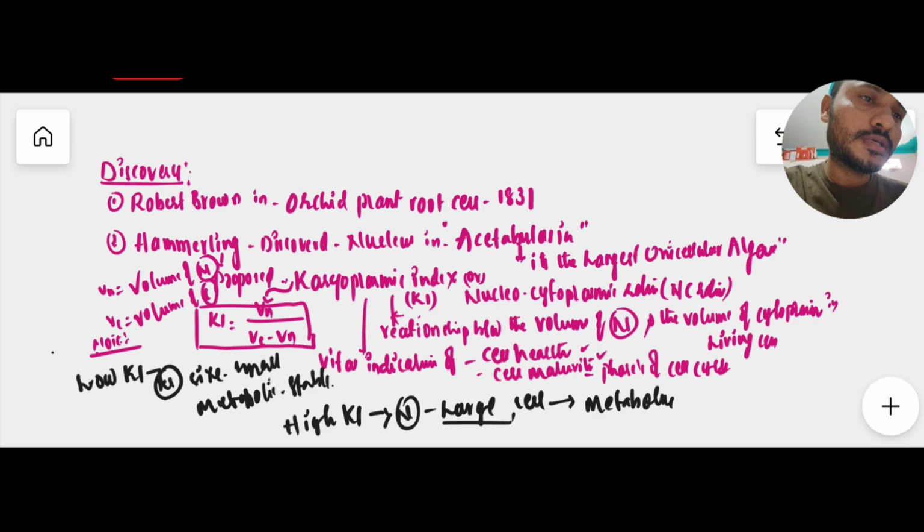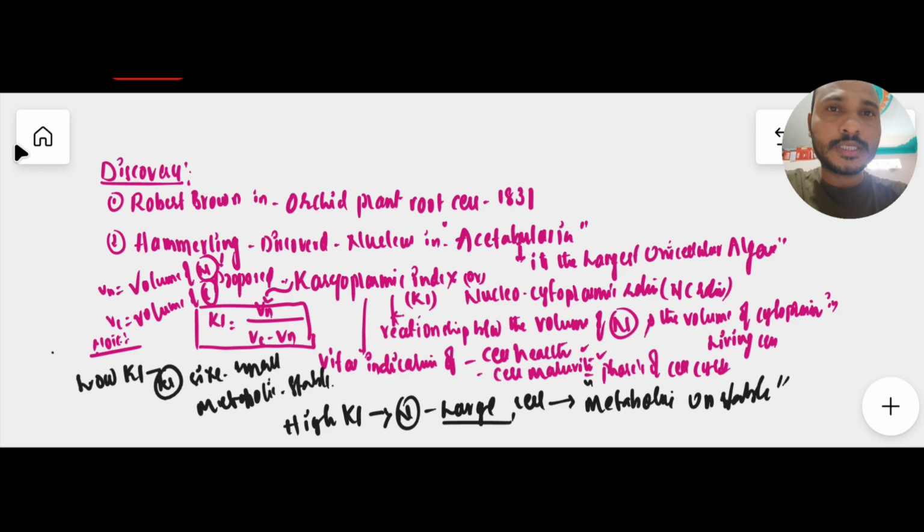So this is all about the karyoplasmic index, and how it influences cell health, cell maturity, and phases of the cell cycle. This is all about Hammerling.